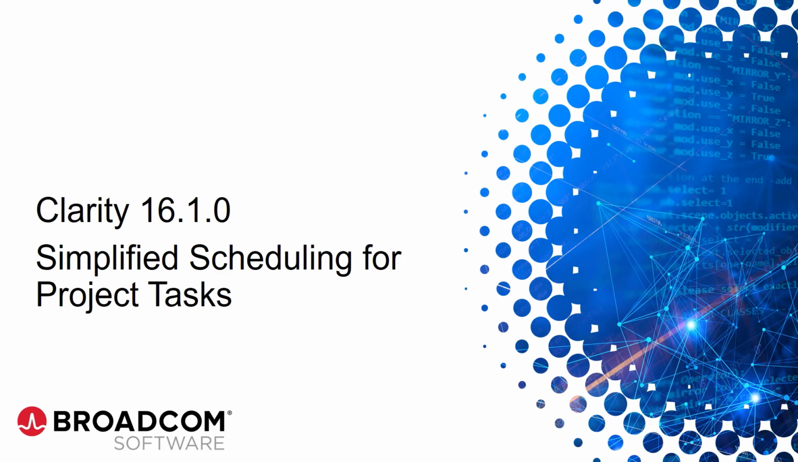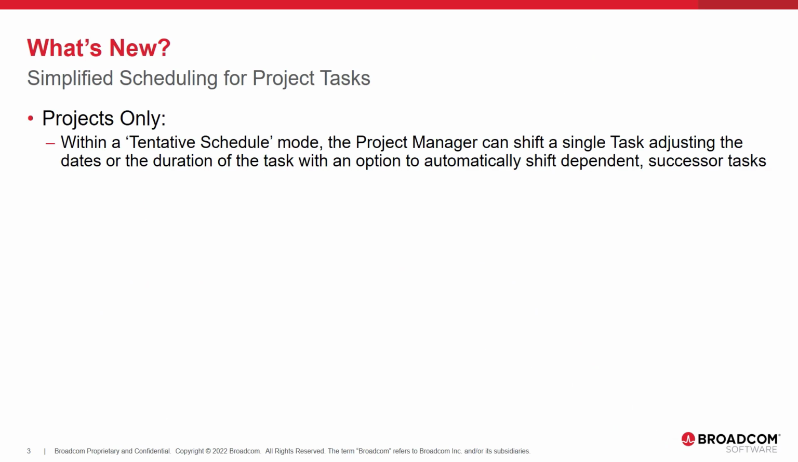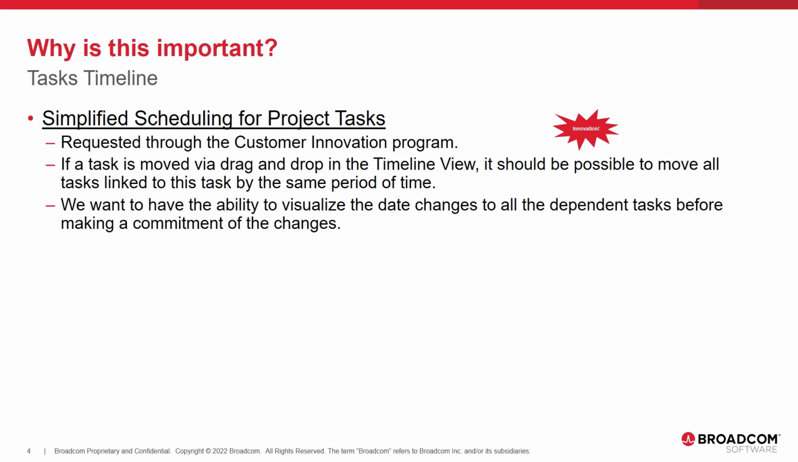Clarity 16.1 Simplified Scheduling for Project Tasks. What's new? Simplified scheduling for project tasks. Within a tentative schedule mode, the project manager can shift a single task, adjusting the dates or the duration of the task with an option to automatically shift dependent successor tasks. Why is this important? This was requested through our Customer Innovation Program.